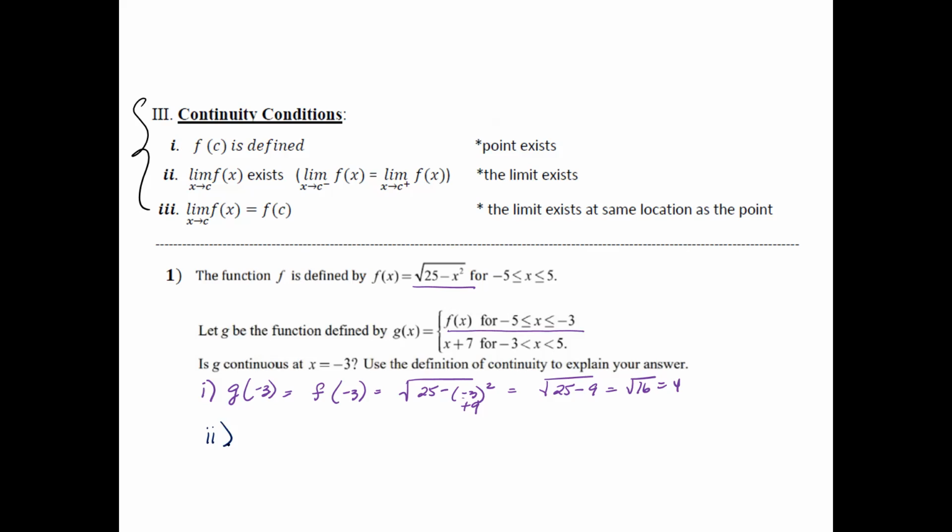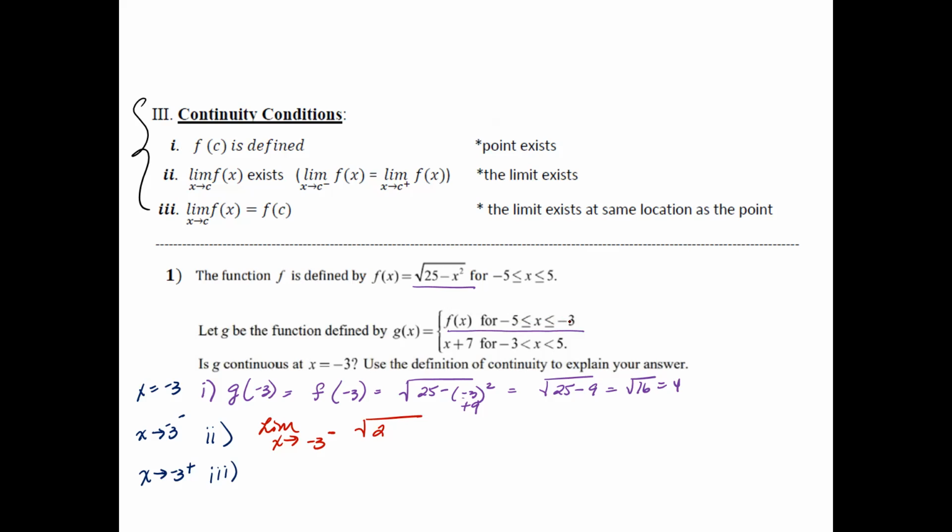The second part to this is I have to check, remember, as x approaches -3 from the left side, and then as x approaches -3 from the right side. So let's do the second condition. You're approaching this from the left and right side. What is my limit as x approaches -3 from the left side?